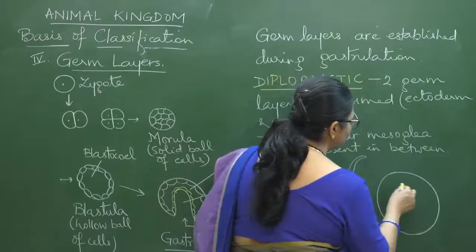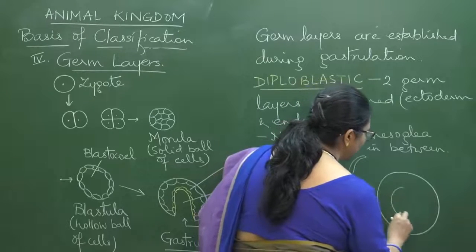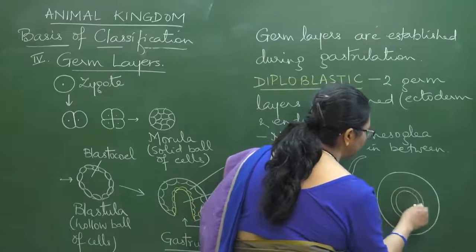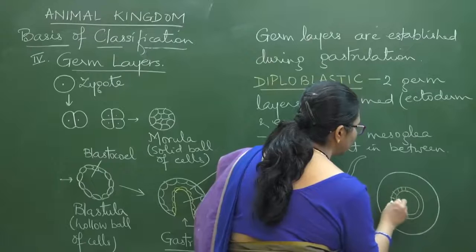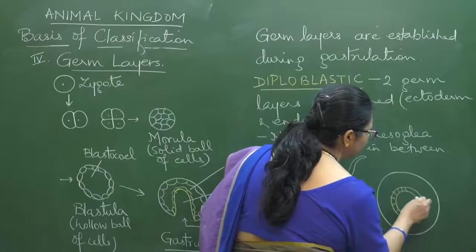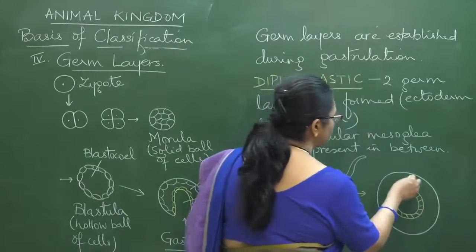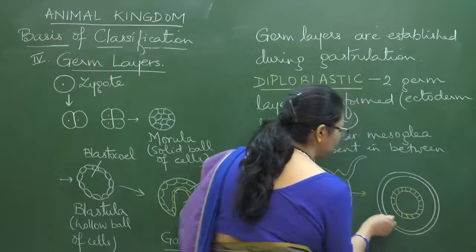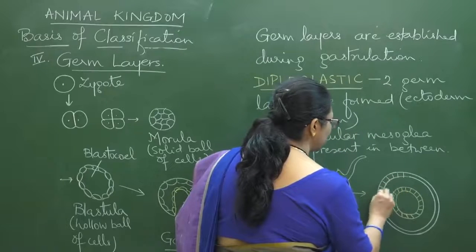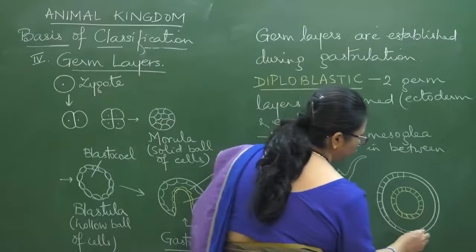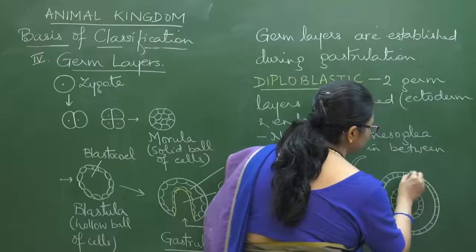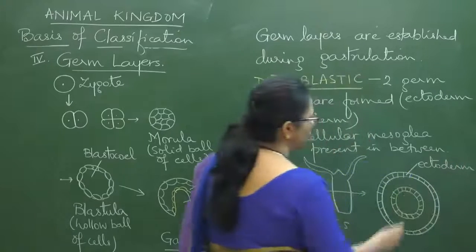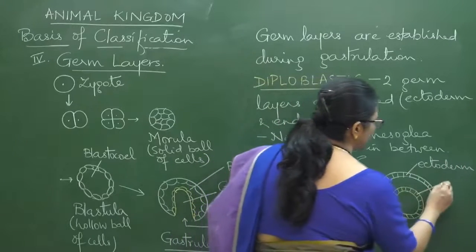Just now I was telling you that on the inner side there is going to be the endoderm, which here becomes the gastrodermis. So here you have this cellular layer, and here this is the ectoderm. Okay, so here ectoderm, and this one is the endoderm.